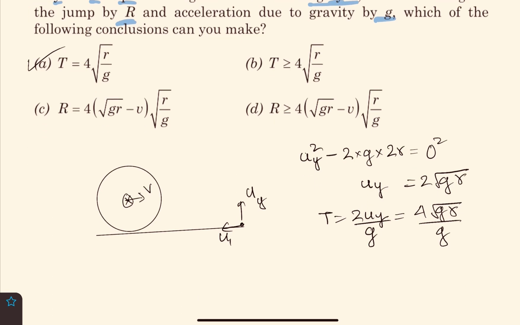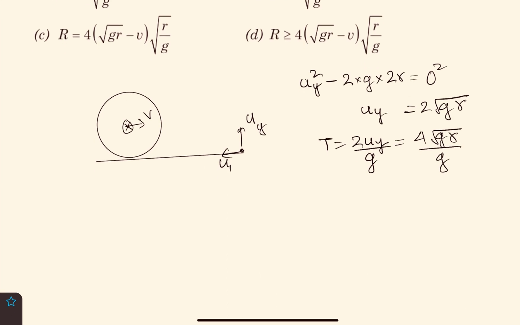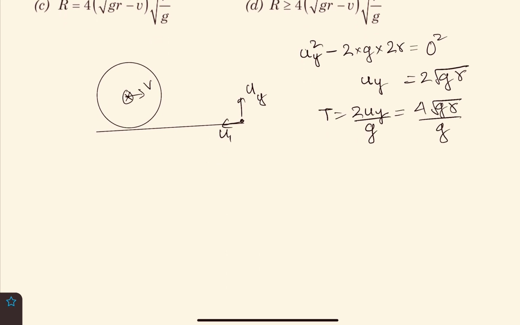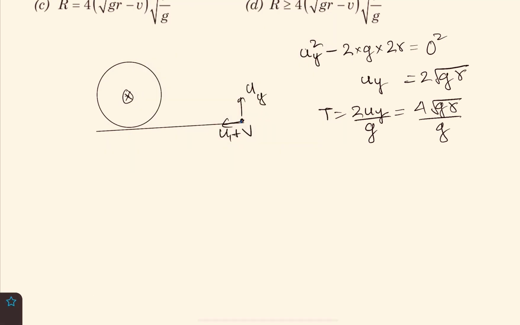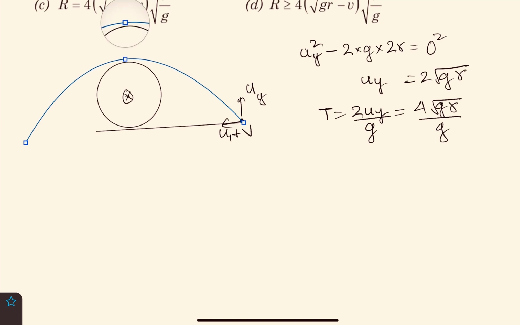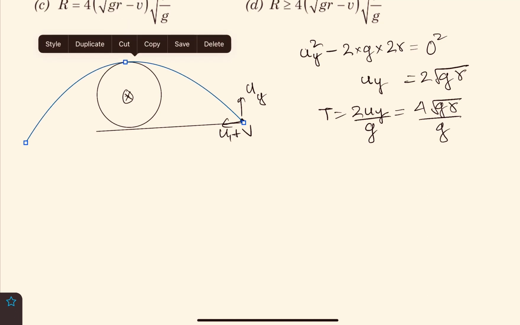So what will happen when the motion is imagined from the frame of the pipe? In the frame of the pipe, the frog will appear to move with a velocity u1 plus v, and the cylinder is at rest in its own frame. Due to that, you will have a parabolic path, and that parabolic path should touch the pipe only at one point.